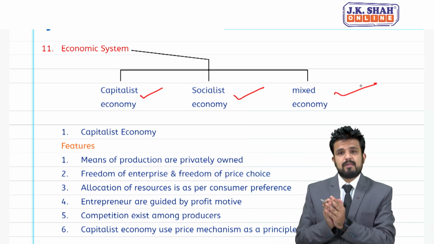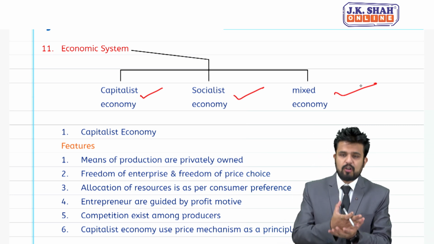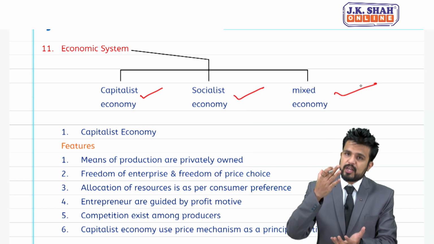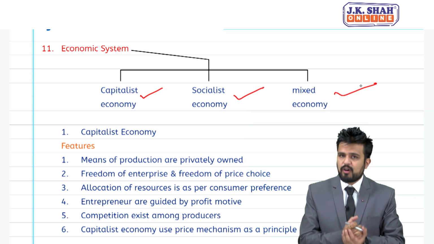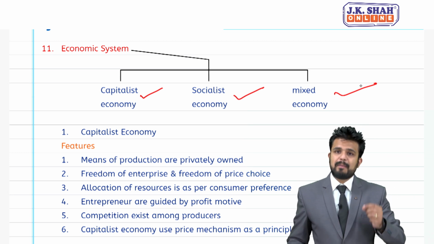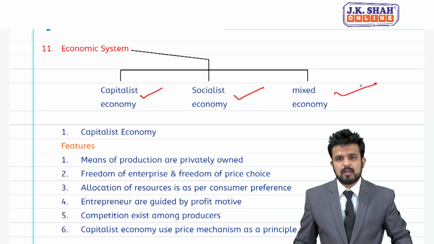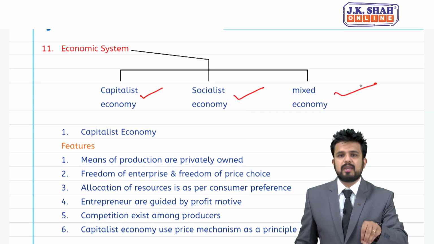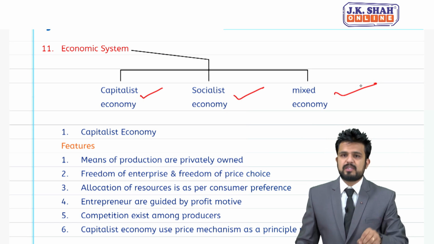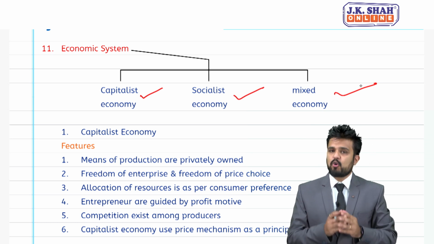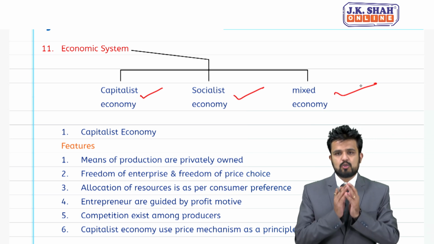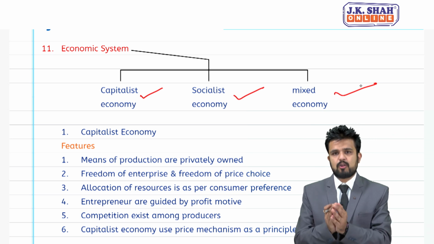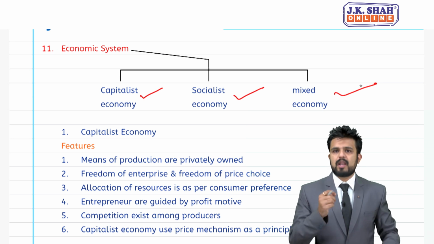But students, I will tell you, class conflict could exist, creation of monopoly power could exist, poor people, workers, employees may get exploited. So capitalist economy is basically run by private individuals, private businessmen, private entrepreneurs. Role of government is very, very less, sometimes none. So let's understand capitalist economy in detail, one by one.